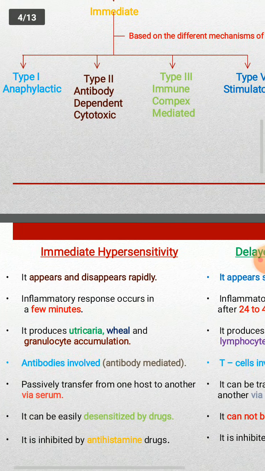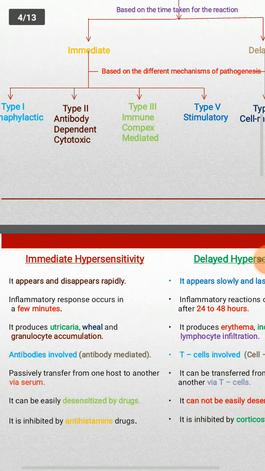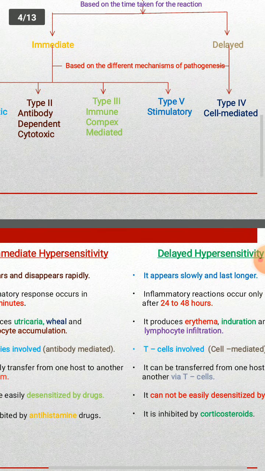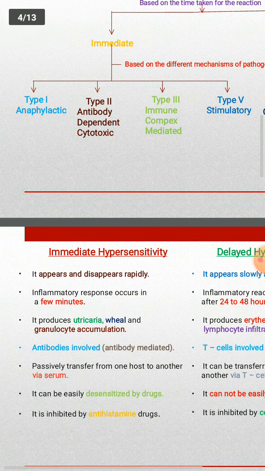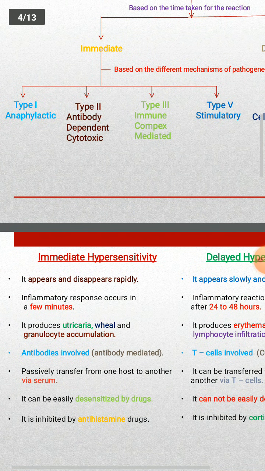The immediate type of hypersensitivity appears and disappears very rapidly. But whereas delayed hypersensitivity appears slowly and lasts longer, and it persists many days. In immediate type of hypersensitivity, the inflammatory responses occur in a few minutes.